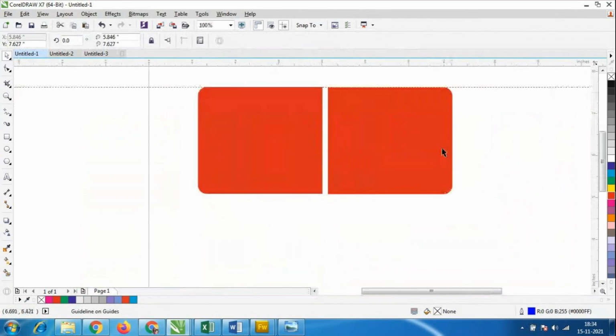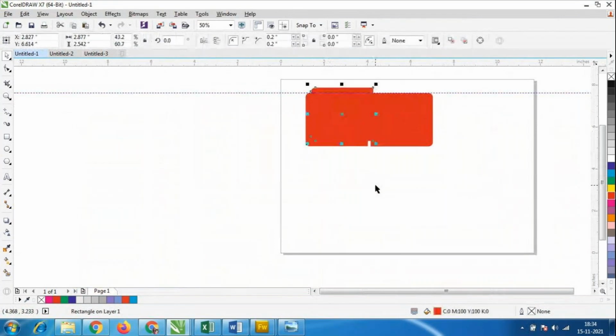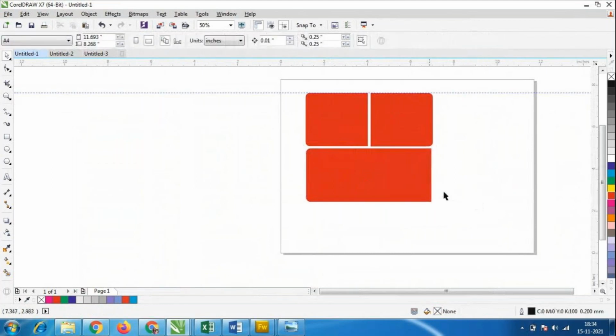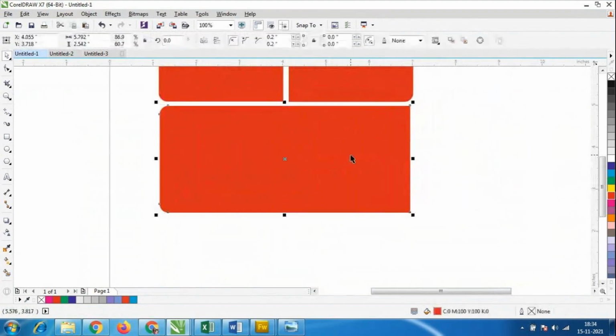And I'll take one more box. I'll take a duplicate copy of this, Control D, because I want the same height. I'll place it like this. Now I want all the sides to be curved, with the same curve on all sides.